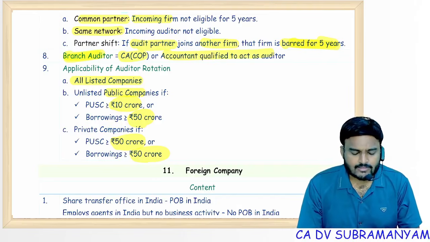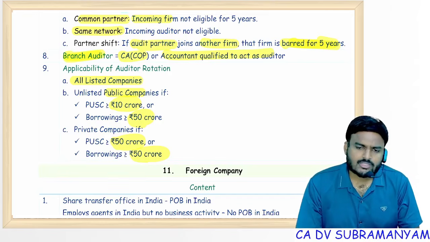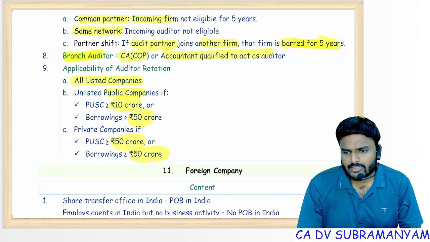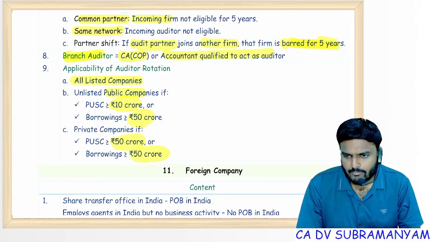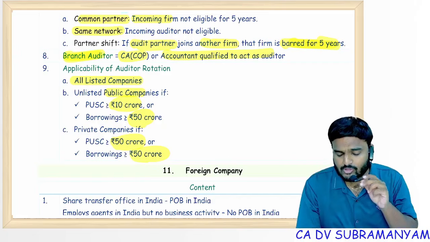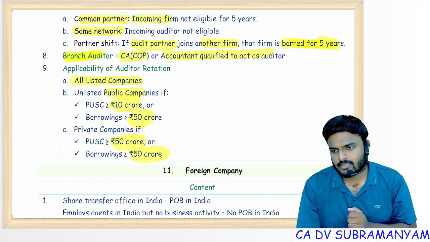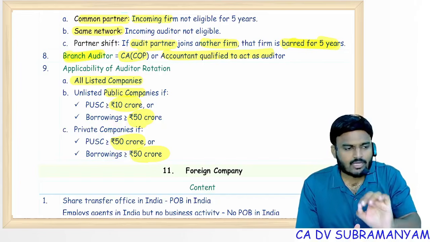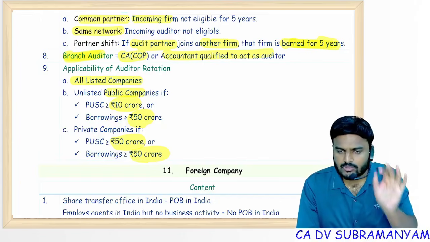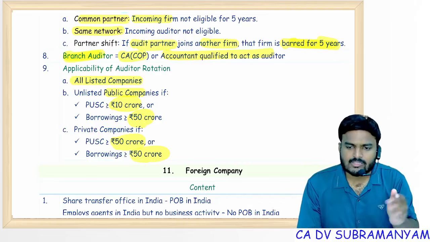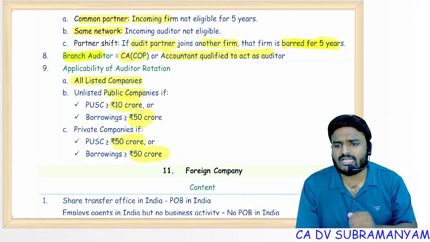Getting my point? Actually, branch audit shall also be done by the company auditor, but if it is not possible, yes, branches can have their own auditors. Getting my point? Appointment authority is with members, but members may delegate that power to management. Main auditor, company auditor: no delegation. Delegation is not possible. Appointment is by members. Of course, remuneration fixation can be delegated.